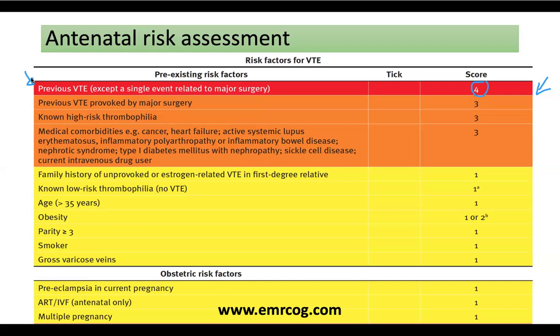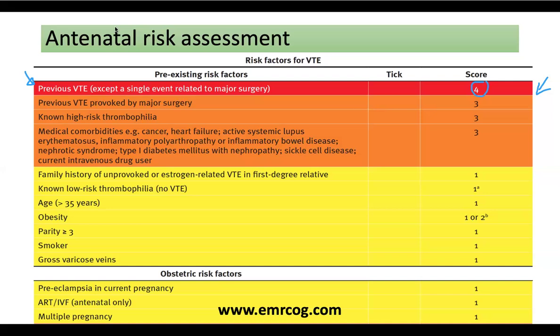If the woman developed the DVT for a reason that is estrogen related, for example, a woman developed the DVT while she was on a COC, or she developed the DVT during the pregnancy, hormone-related reasons. So this woman, we will call her DVT unprovoked. So unprovoked, pregnancy DVT during the pregnancy or related to a hormonal reason, this will take 4.